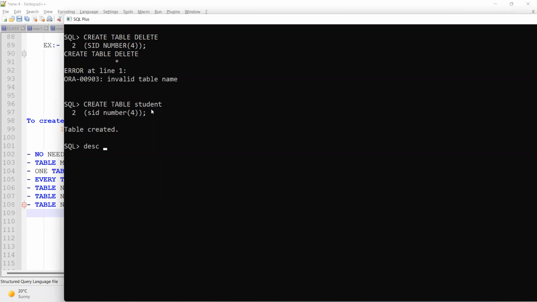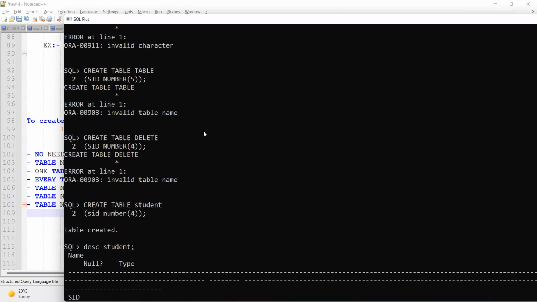Let us see the table. To see the table structure, you have to use describe. The short form is DESC, then you give the table name. What is the table structure? What is the column name, what is the data type of the column, and what is the size?